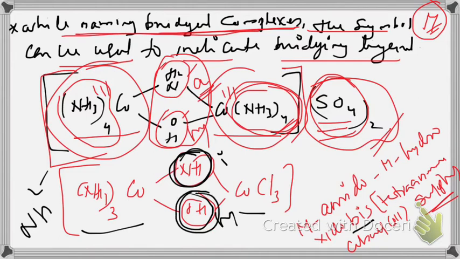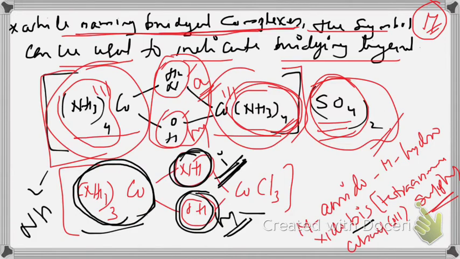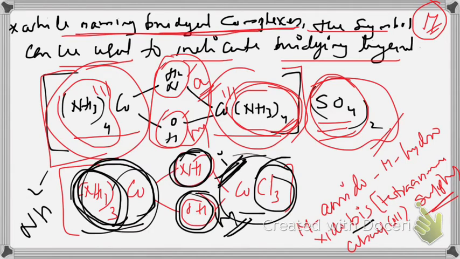Mu hydroxido, mu imido, tetramine cobalt 3, triamine cobalt 3, trichlorido cobalt 3. Triamine cobalt 3 and trichloro cobalt 3.